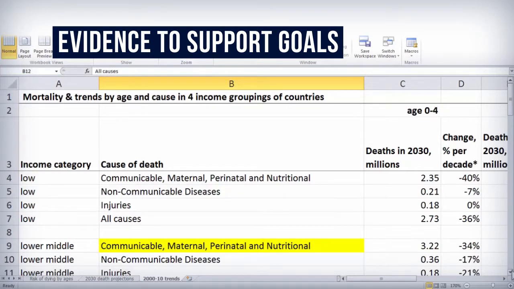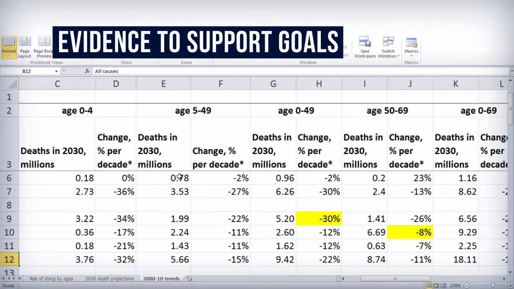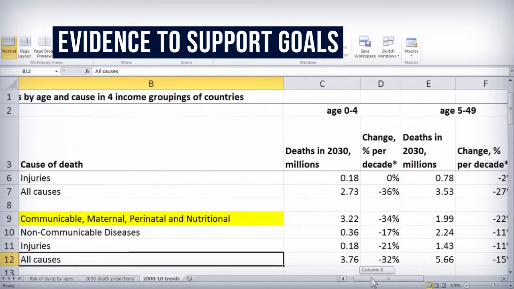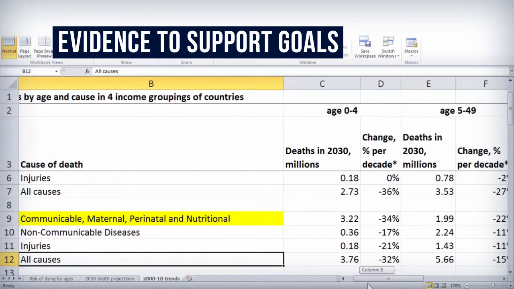India belongs to the lower middle income grouping. And here you're shown the 2030 deaths that would occur at different age groups, and also the change per decade, which was the rate that had occurred in the last decade.